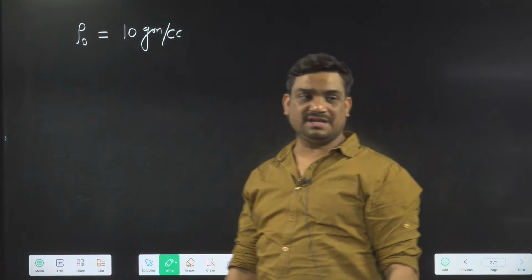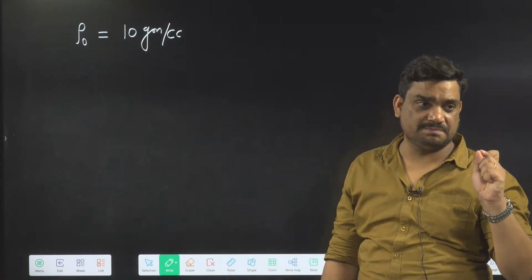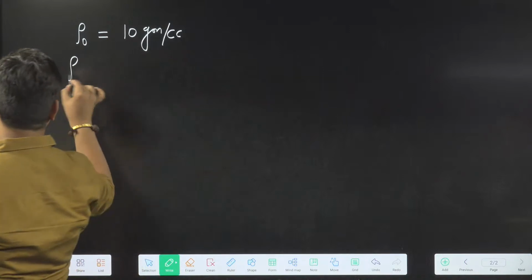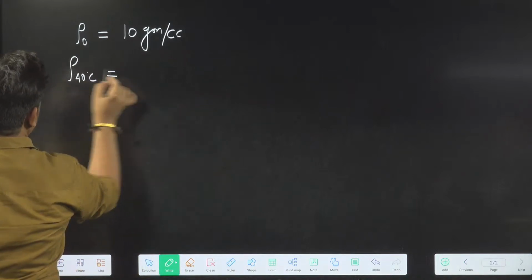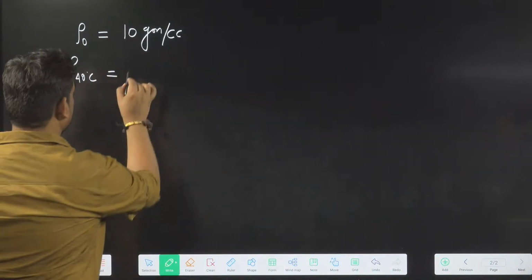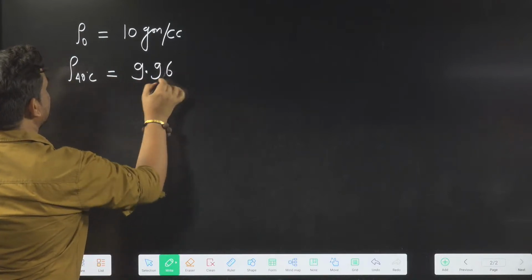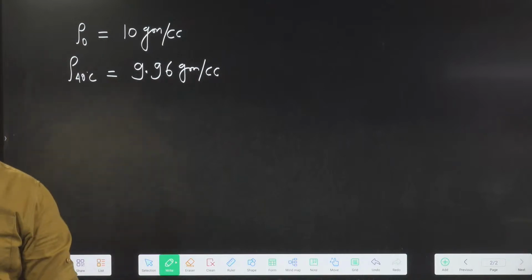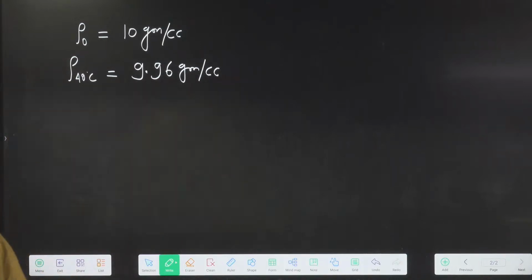So at 0 degrees Celsius it is 10 gram per cc, and at 40 degrees Celsius it is 9.96 gram per cc.